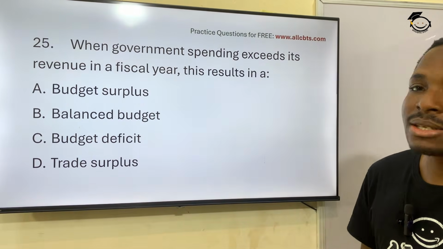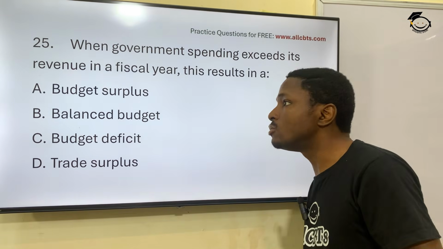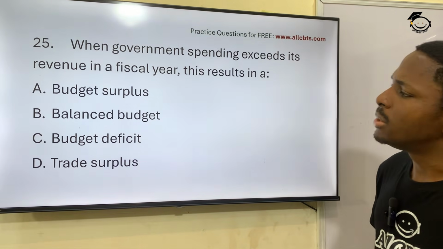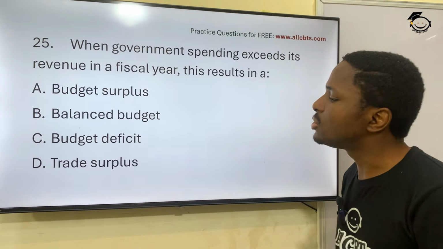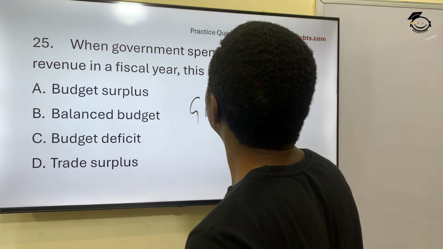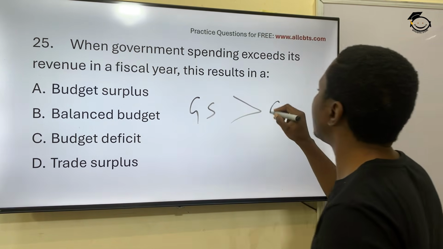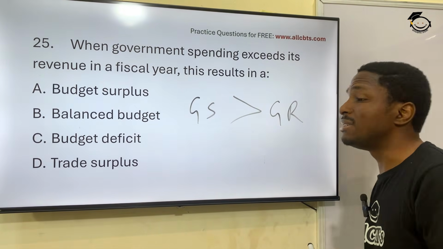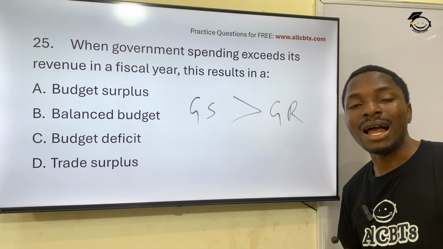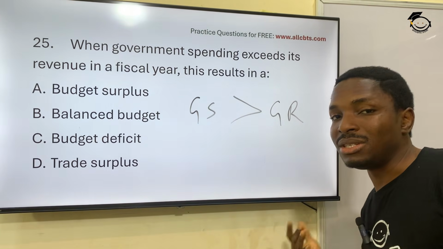And then the last question for this beautiful class: when government spending exceeds its revenue in a fiscal year, in a calendar year, this results in what? Budget surplus, balanced budget, budget deficit, trade surplus, budget deficit. So government spending is greater than government revenue. It results in deficit. Deficit simply means lack. Okay. Loss, negative. That's what deficit means.